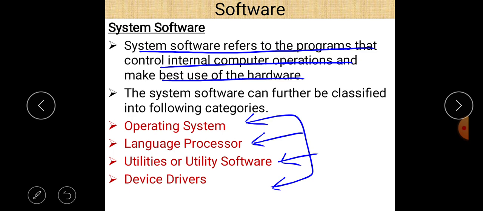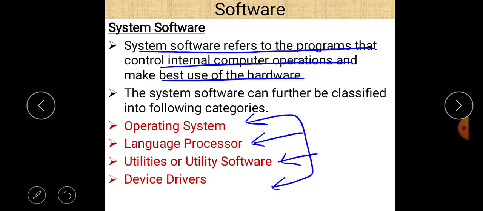So we can say that system softwares are the collection of programs designed for the computer system, for the best use of the hardware of a computer system. And again these are divided into four parts: operating system, language processor, utilities or utility software, and device driver.